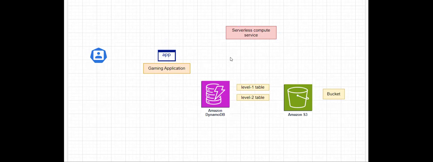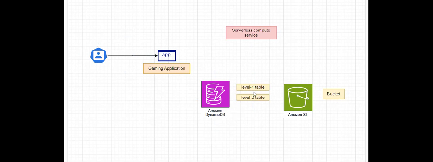I need some compute service here in order to store that particular user related generated data inside my S3 bucket, and I also need some compute service in order to store what level this user has completed. So let's say in my gaming application, I have two levels, that is level 1 and level 2. For those two levels, in order to store the data, I have created two tables in my DynamoDB.